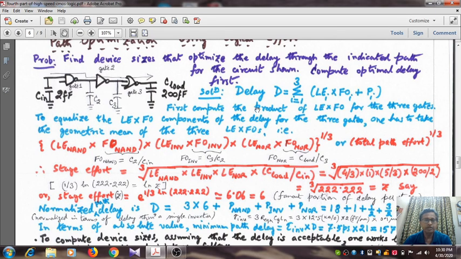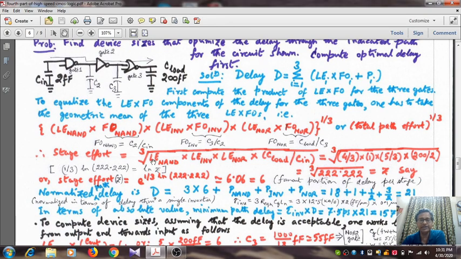Okay. So first compute the product of LE into FO for the 3 gates. To equalize the LE into FO components of the delay for the 3 gates, one has to take the geometric mean of the 3. That means the cubic root of the product of the LE and FO of the 3 gates. Now the product of the NAND gate, that is LE NAND into FO NAND, LE inverter into FO inverter, and LE NOR into FO NOR, or total path effort. Let us call it the total path effort.